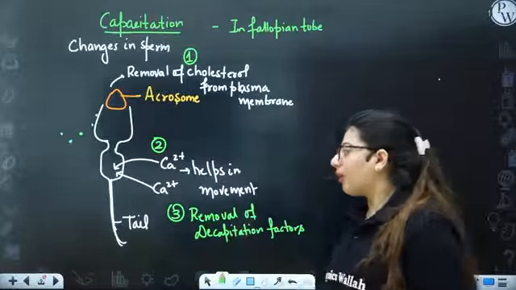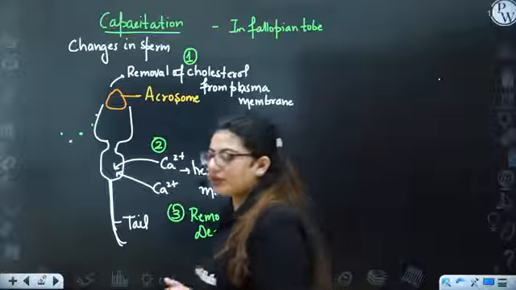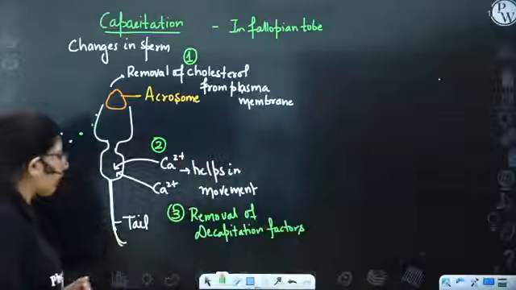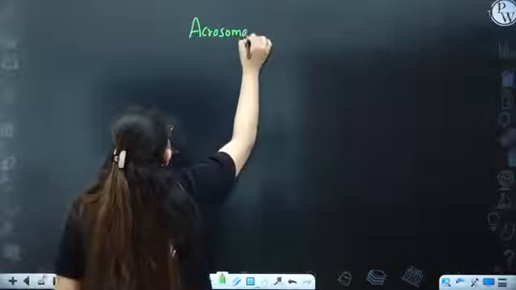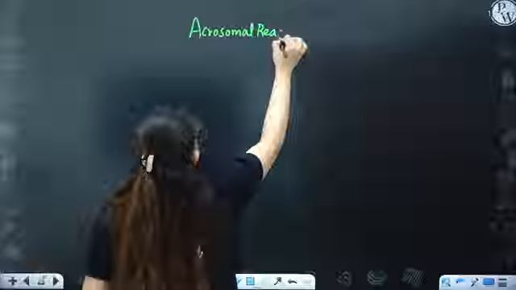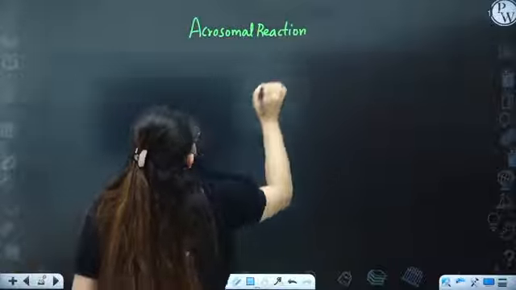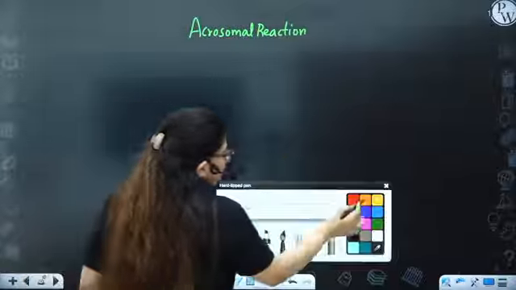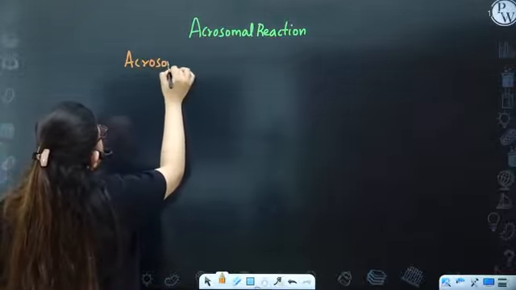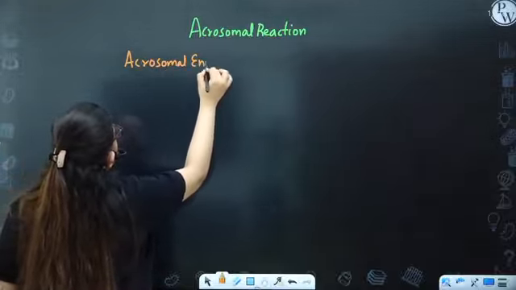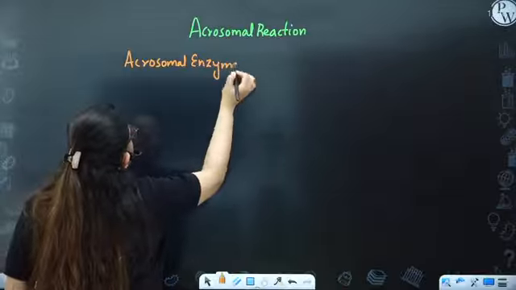All right. Now the next thing that will happen is the acrosomal reaction. What is the acrosomal reaction? Let's see. Acrosomal reaction means somehow the acrosome is related. I've told you the acrosome secretes enzymes, right? So let's first look at the acrosomal enzymes. What are the acrosomal enzymes secreted by the acrosome?